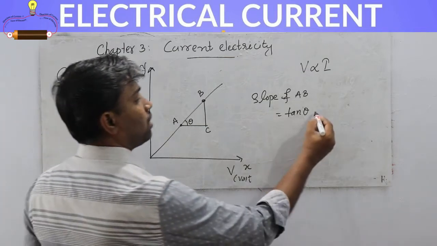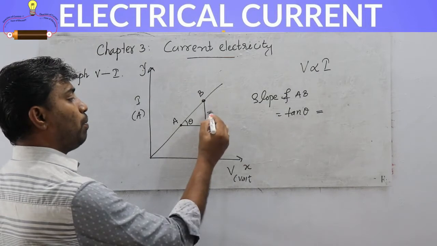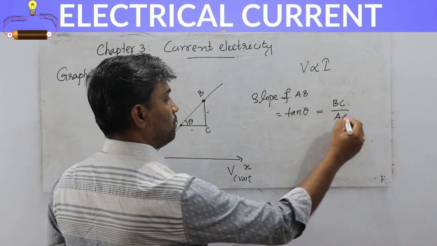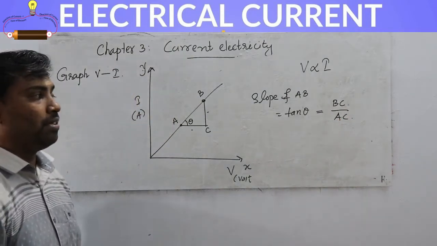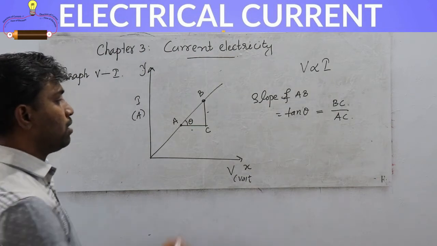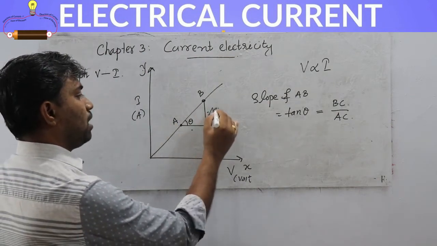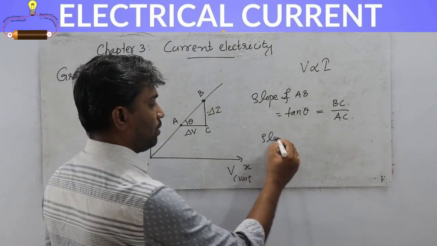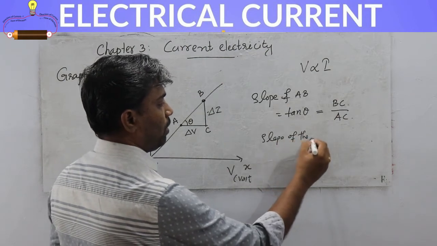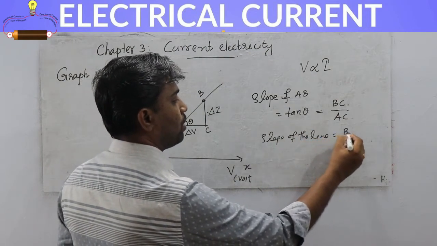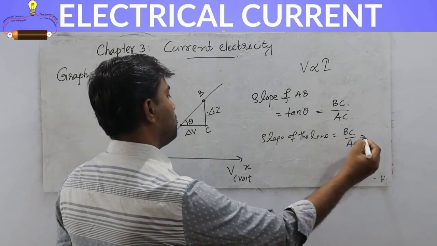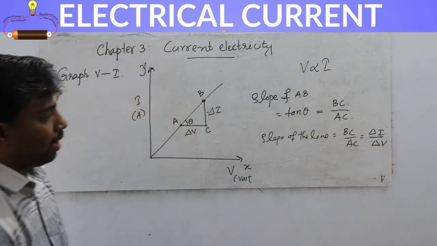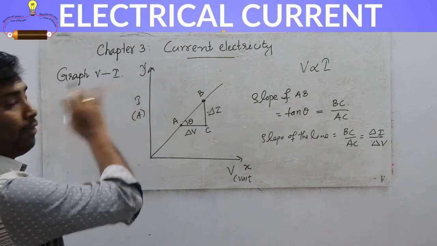So what will we take? Tan theta is the opposite side by the adjacent side. The opposite side is BC and the adjacent side is AC. BC by AC. Here BC represents delta I, and AC is delta V. So we can write the slope of the line equal to BC by AC, which is delta I by delta V. That is the slope of the VI graph.